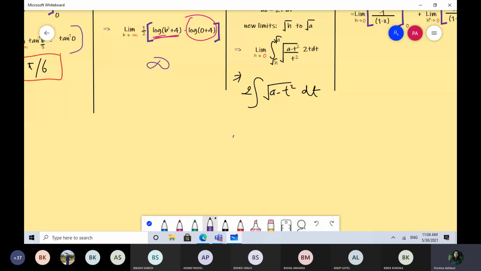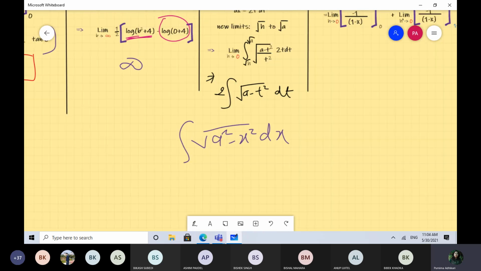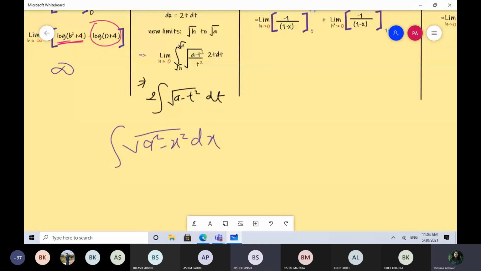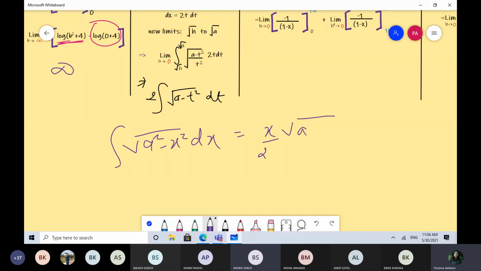Your formula is for function root of a square minus x square dx. यसको formula बन्यो हैन भर्खर, यसको formula के छ? It's x by 2 root over a square minus x square plus a square by 2 sin inverse x by a.